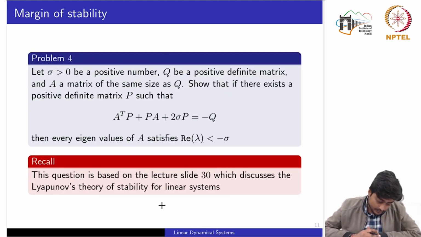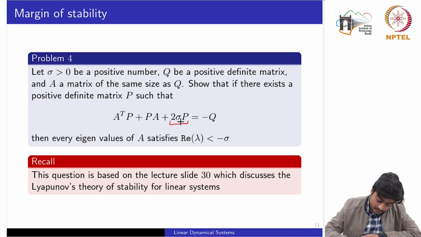In problem 4, we are given a positive number sigma, Q a positive definite matrix, and a matrix A of the same size as Q. Show that if there exists a positive definite matrix P such that it satisfies this equation, then every eigenvalue of A has a real part less than minus sigma. You would notice here that if this sigma part is not there, then this equation is nothing but the Lyapunov equation.